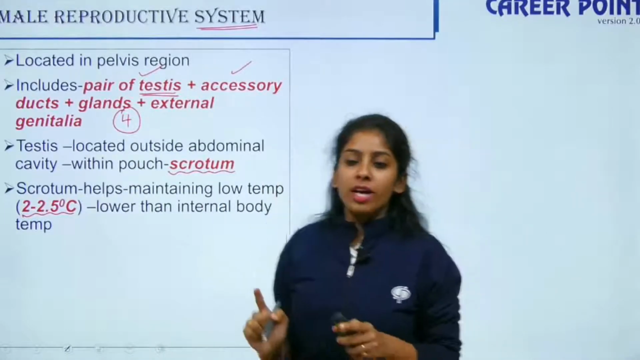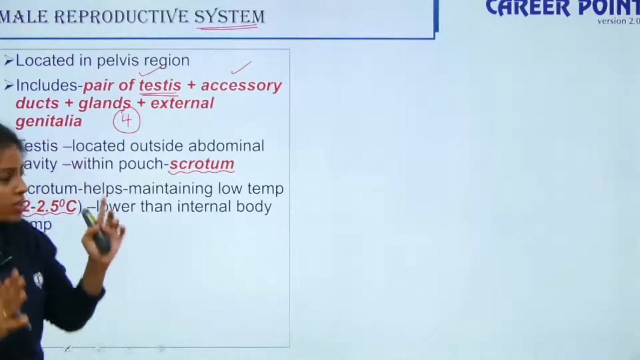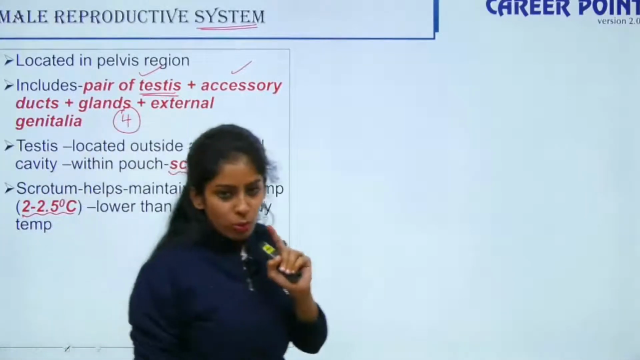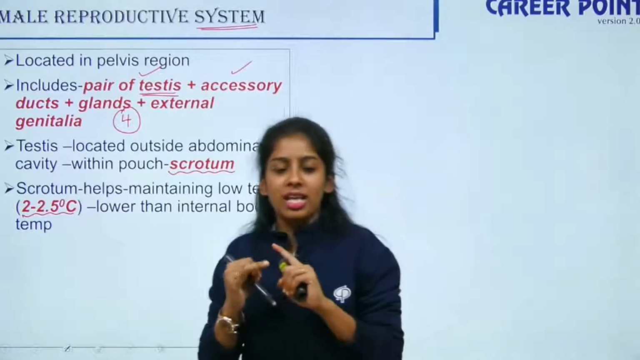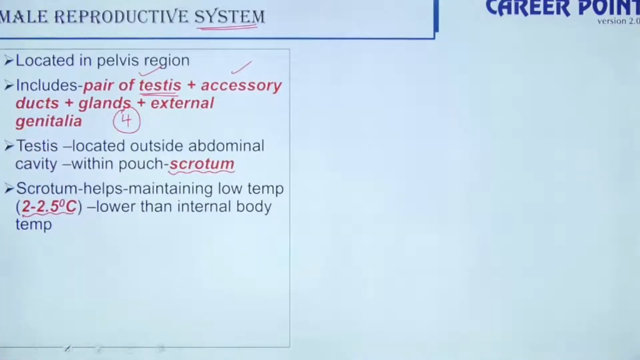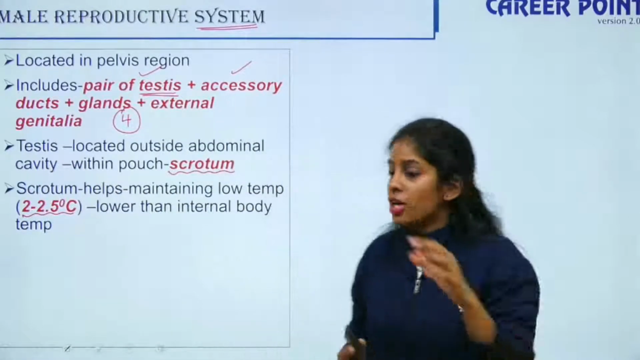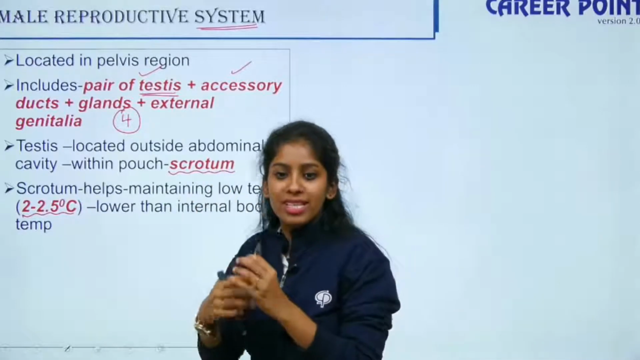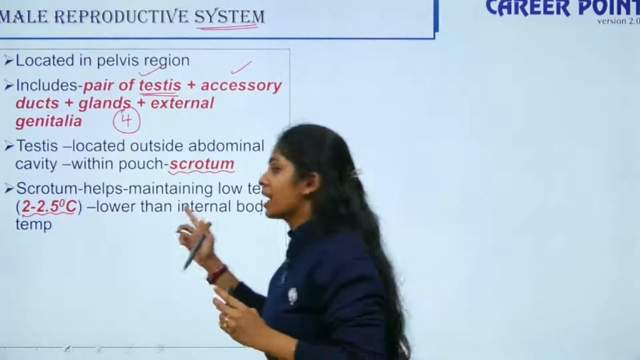So point number 1: the entire male reproductive system, all the 4 members, are located in the pelvic region. Then you should remember the 4 members: pair of testes, accessory ducts, glands, external genitalia. Now we're talking about the first one, the pair of testes. The pair of testes is located outside the abdominal cavity, within a pouch known as the scrotum. The scrotum basically helps in maintaining a temperature lower than the internal temperature to regulate the production of sperms.